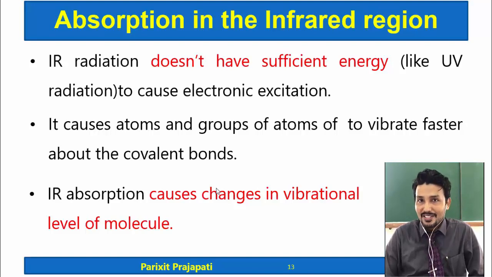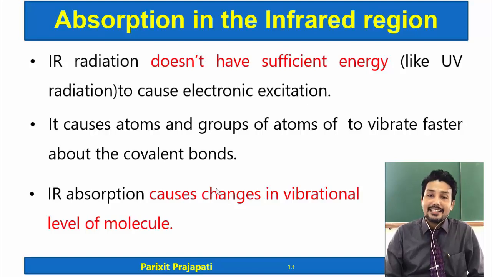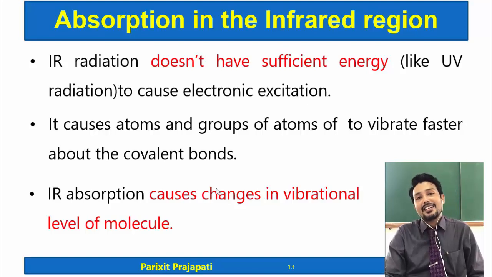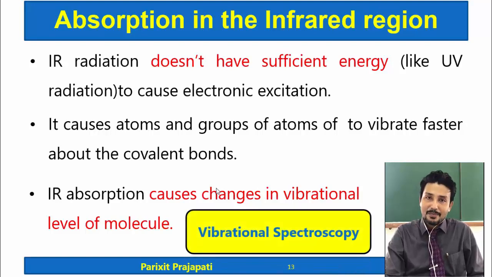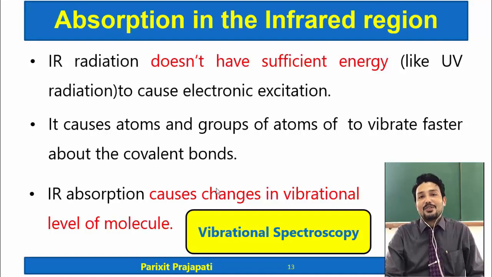Then what can it cause? It causes atoms or groups of atoms to vibrate faster around the covalent bonds. We said that there are vibrations, so it makes the vibrations faster. In other words, IR absorption causes changes in the vibrational levels of the molecules, and that is why IR spectroscopy is also known as vibrational spectroscopy.